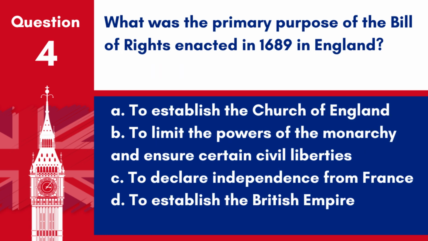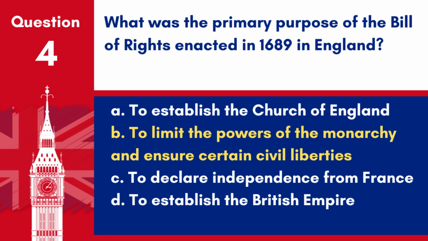Question 4. What was the primary purpose of the Bill of Rights enacted in 1689 in England? A. To establish the Church of England. B. To limit the powers of the monarchy and ensure certain civil liberties. C. To declare independence from France. D. To establish the British Empire.